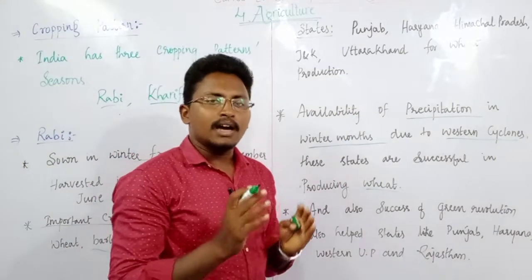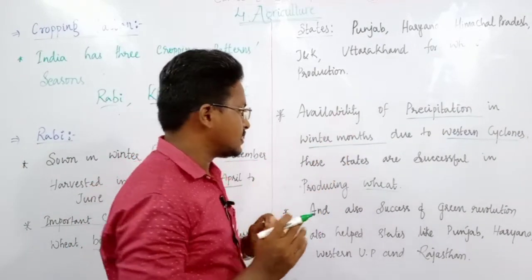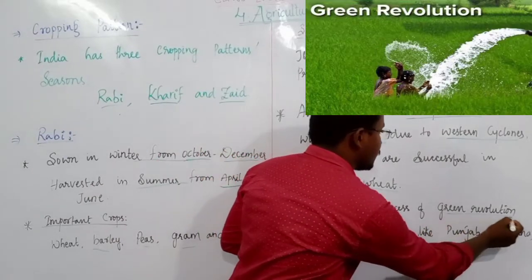And the other reason why these states are successful in growing crops during Rabi season is because of the success of the Green Revolution.